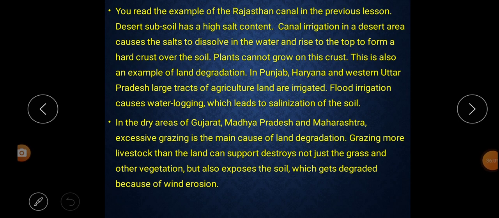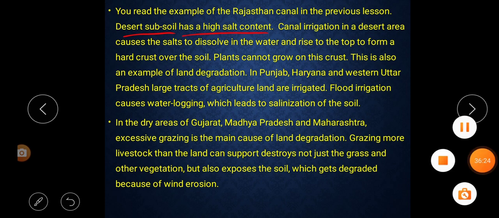Next paragraph. We read the example of the Rajasthan Canal in the previous lesson. From the first chapter we have learned about Rajasthan Canal. Desert subsoil has high salt content. In the desert subsoil it has what? High salt content.